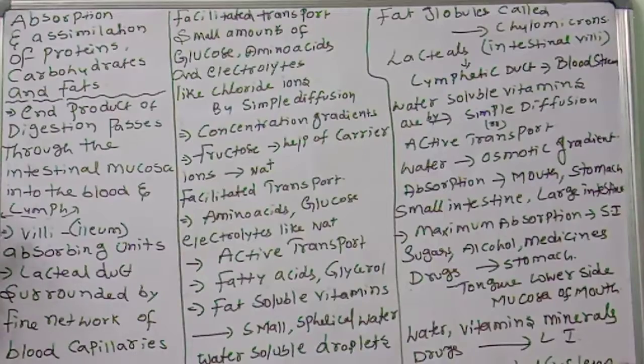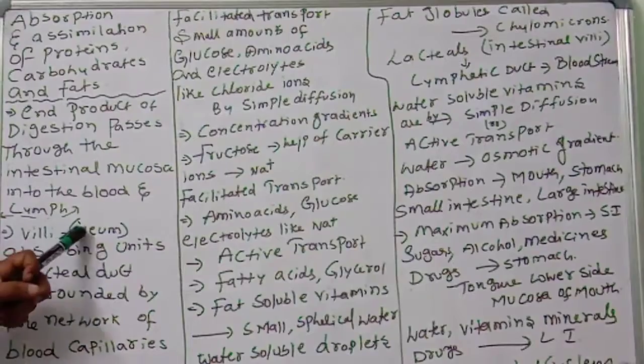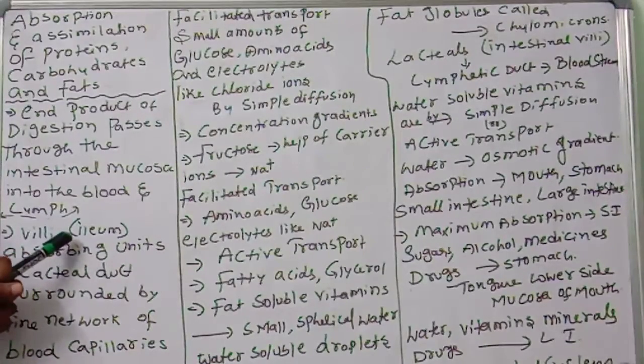Next, the villi in the lumen of the ileum. You know the duodenum, jejunum and ileum, right? The villi in the lumen of the ileum are the absorbing units.